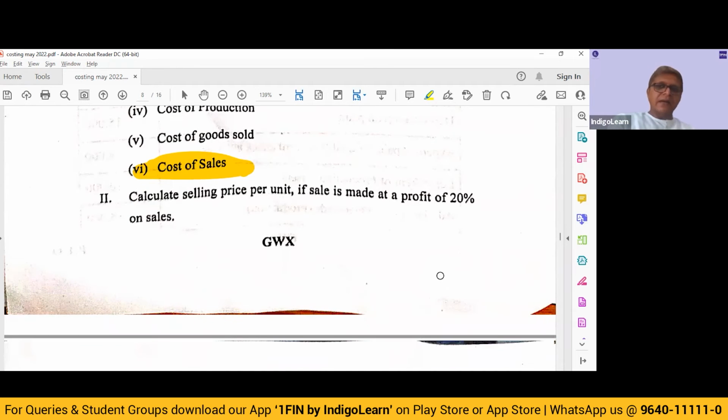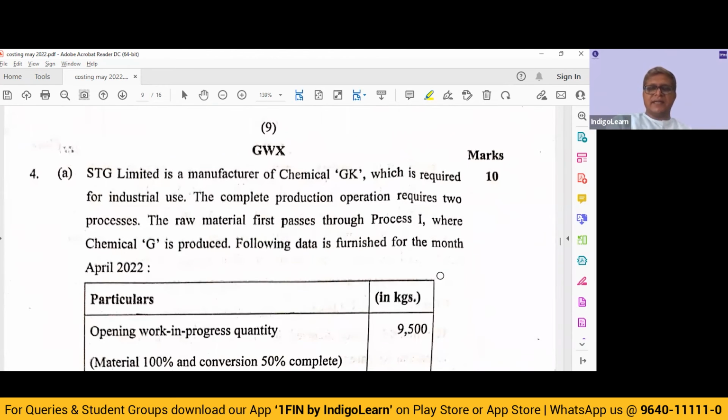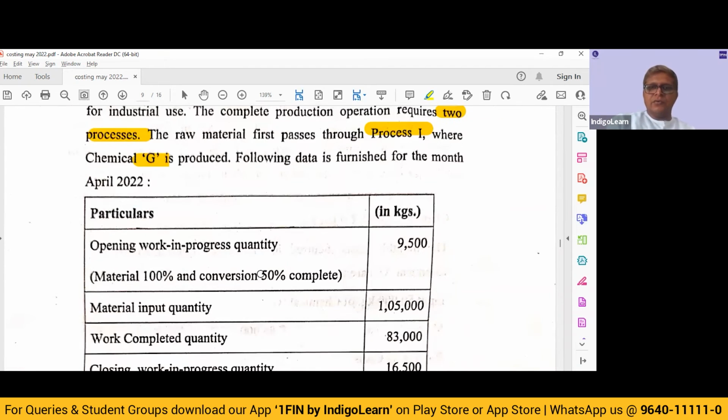You will get the selling price per unit. So I don't perceive any complications that are there in that question. Let's look at next, 4A. STG Limited is a manufacturer of chemical GK, which is required for industrial use. The complete production operation requires two processes. So this chemical has to go through the two processes. The raw material first passes through process 1, where chemical G is produced. The following data is furnished for the month of April 22.